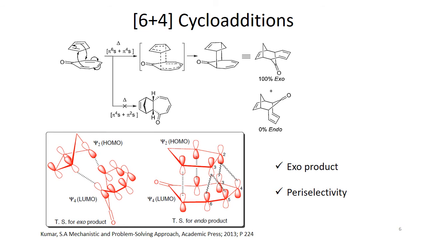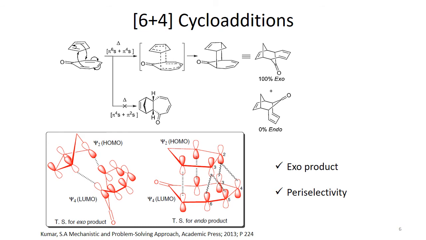This selective formation of only the 6 plus 4 cycloaddition product we call periselectivity.